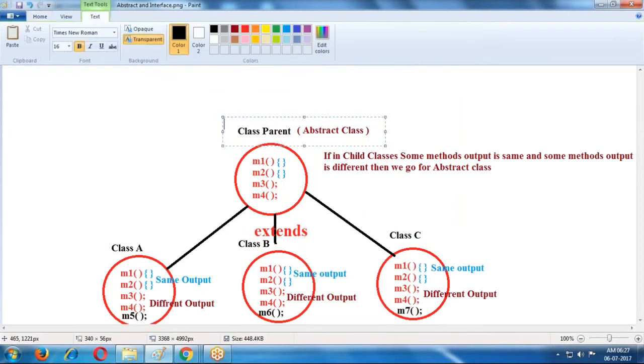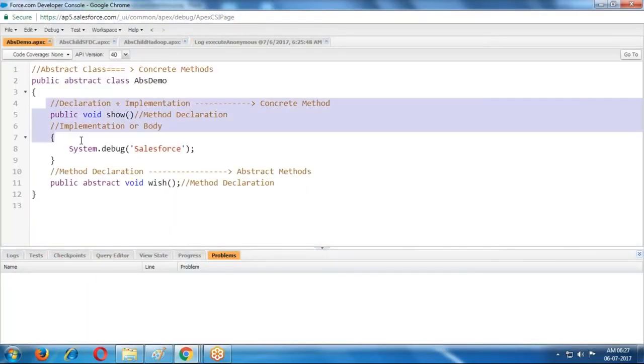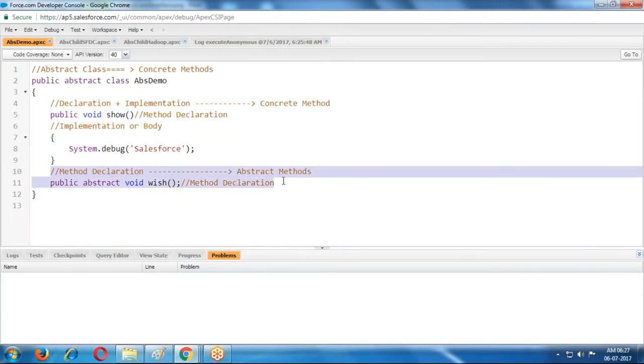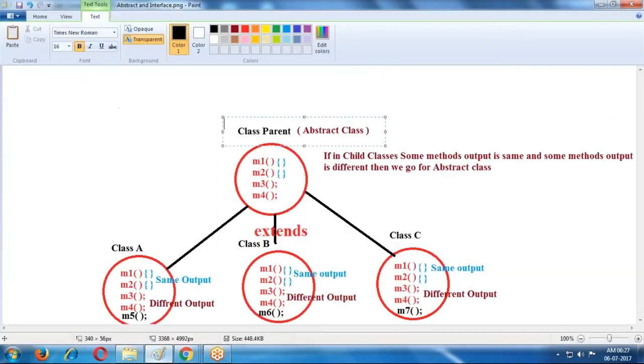When we create the parent class as an abstract class, some methods implementation is the same and some is different in every child class. This is the concept we use for the abstract class.